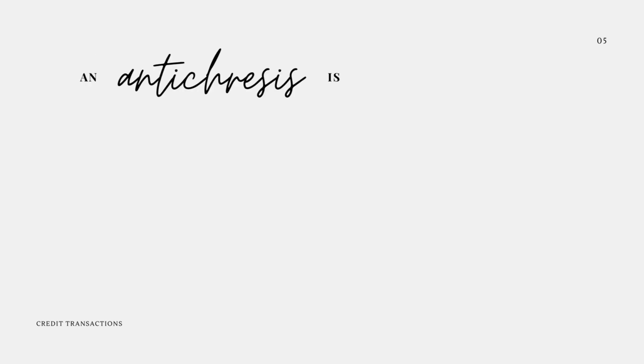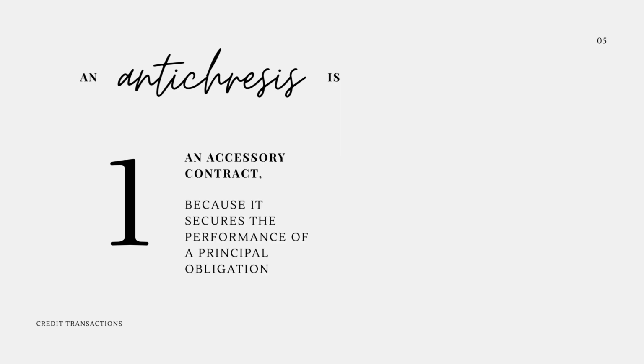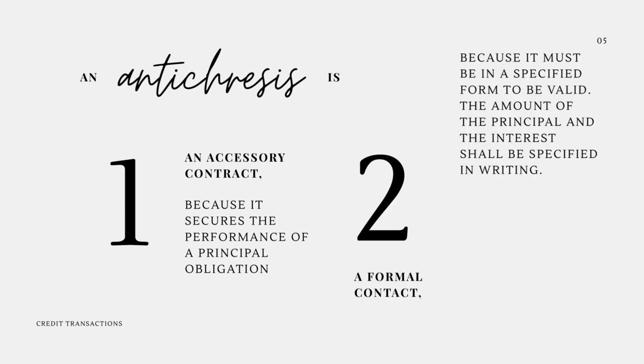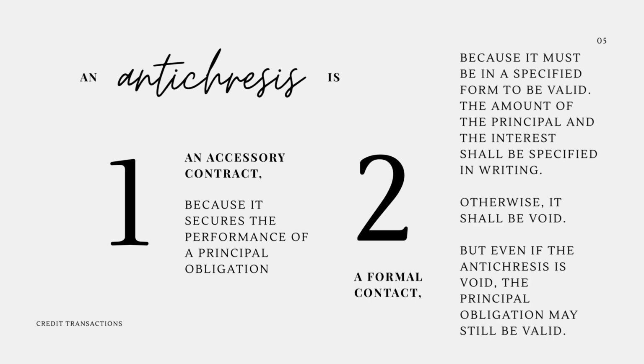An antichresis is, first, an accessory contract because it secures the performance of a principal obligation. Secondly, it is a formal contract because it must be in a specified form to be valid. The amount of the principal and the interest shall be specified in writing, otherwise it shall be void. But even if the antichresis is void, the principal obligation may still be valid.